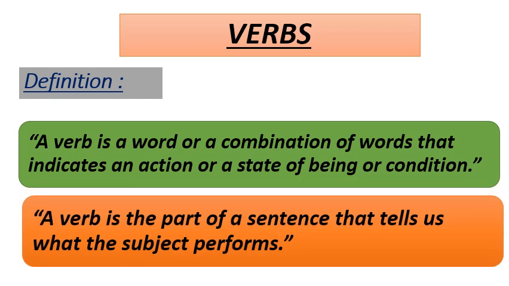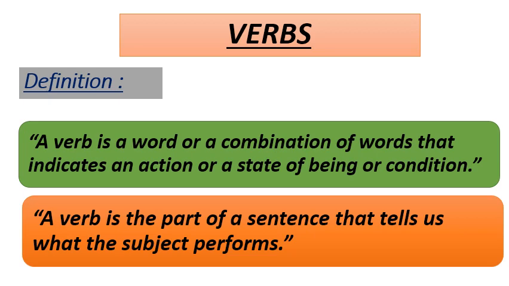A verb is the part of a sentence that tells us what the subject performs. In simple way, we can say that a verb is a word used to express certain action done by somebody or something.